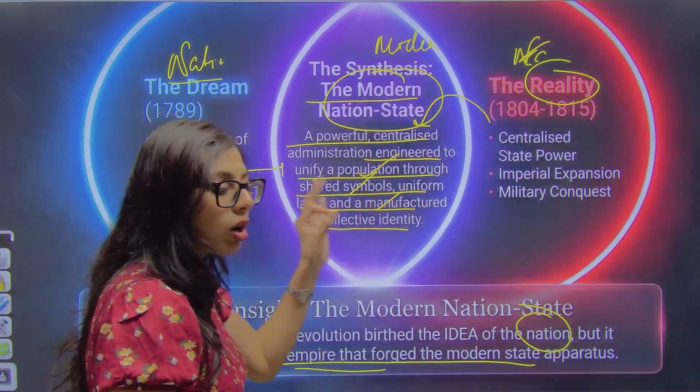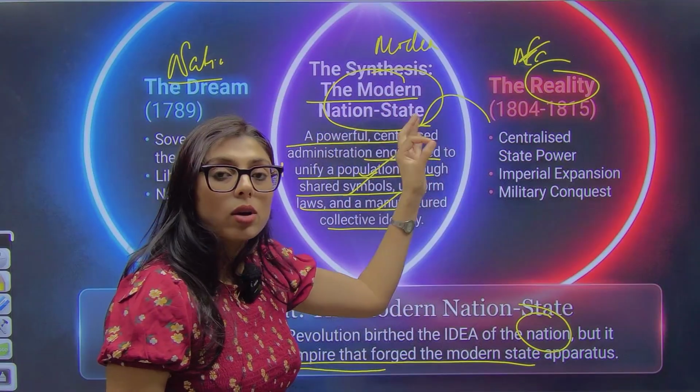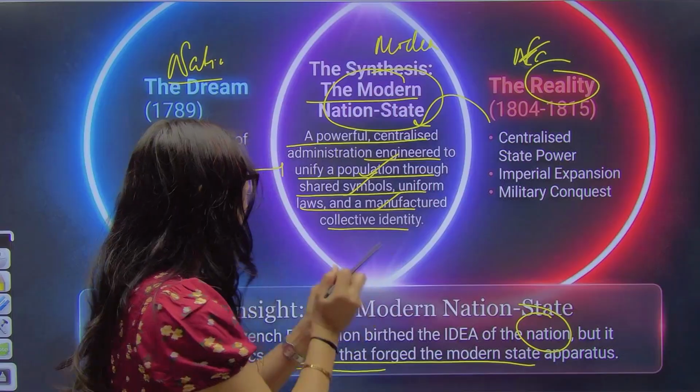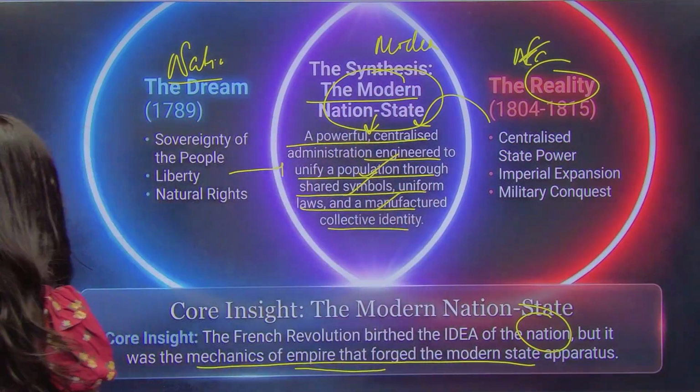Now the state is not a nation yet. It is just centralized. Why is it not a nation? Because still the power is centralized. That is why it is known as the modern state. Okay.